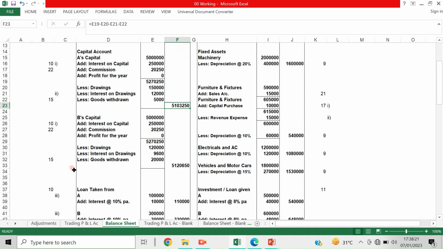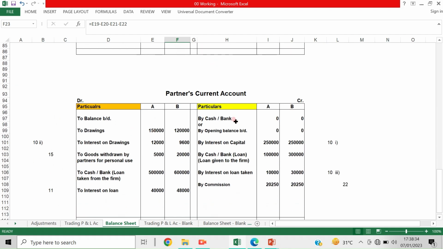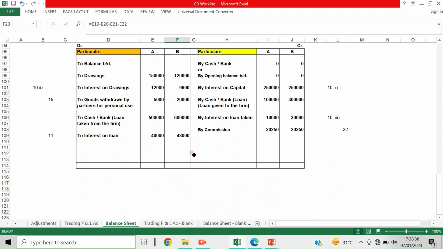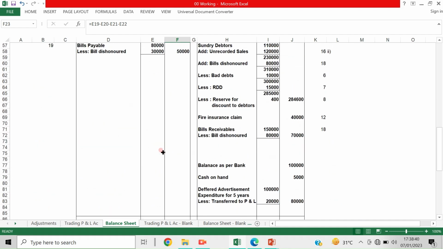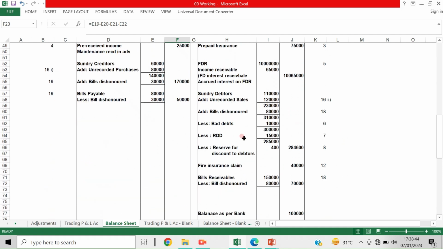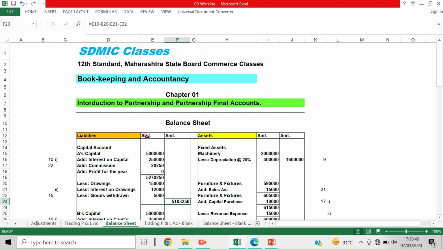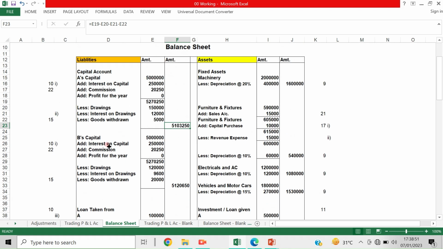In normal cases, if there is more than one partner, an additional capital account will be maintained. If they are maintaining that under a fixed method, then the partners' current accounts are maintained, and the summary of the balance, whether it is debit or credit, should be taken to the liability side if it is credit. If it is a debit balance, it should be taken to the asset side of the balance sheet, partner wise. I hope you understand that.